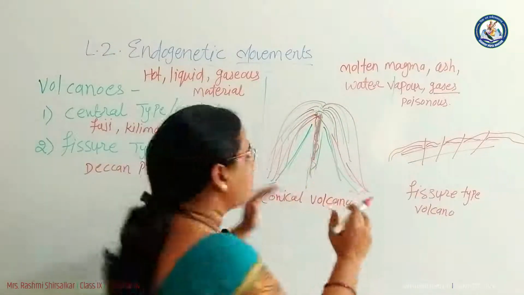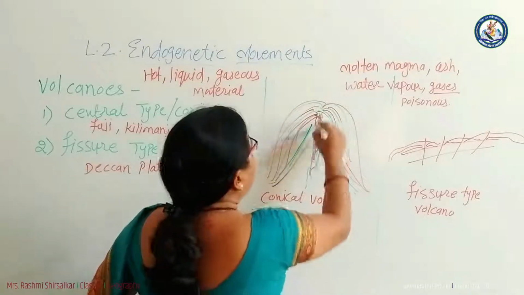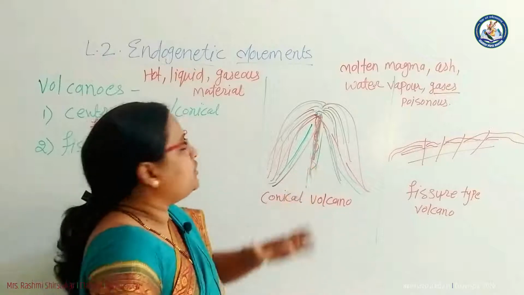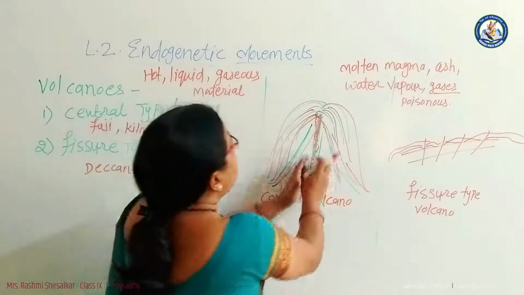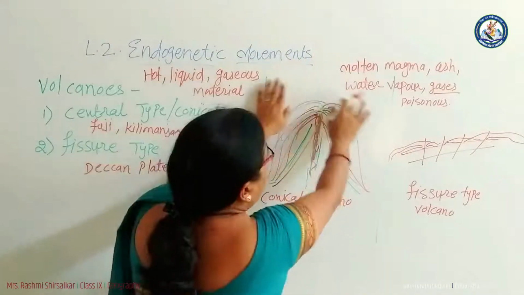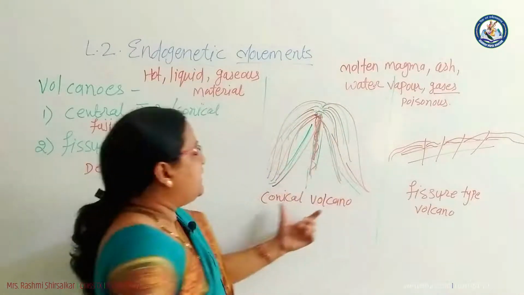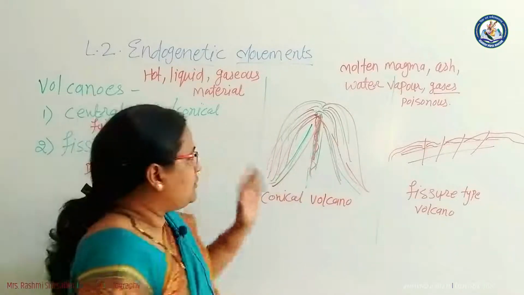So at the last this material takes shape of that cone shaped mountain, that is conical mountain or conical volcano. So this material is deposited on both sides of the mountain. So this mountain gets the shape of a conical mountain.